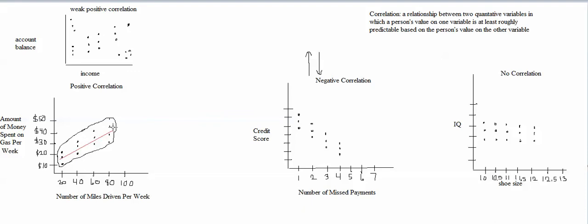Not very many dots are far away from the line, but if you have a weak positive correlation, then even though the dots are overall rising from left to right, you have a lot more dots that are scattered far from the line, out here and out here, which makes it a weaker positive correlation. So I said I was thinking that this would probably be a strong positive correlation, meaning more consistent, and this one up here would probably be a weaker positive correlation, meaning it would be a lot less consistent.